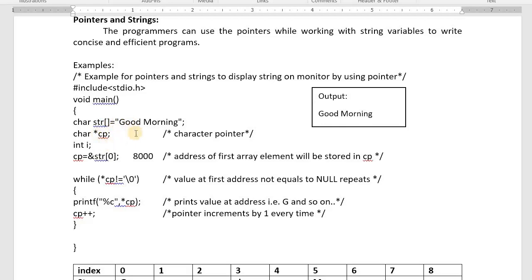I taught you many string programs without using built-in functions. You can write all the programs, but the condition is that you use pointer variables. Try by your own so that you will become a good, efficient programmer. I hope you have understood. This is the topic: pointers and strings.